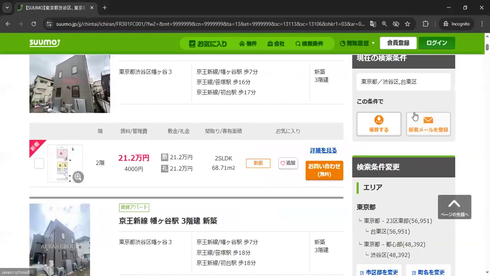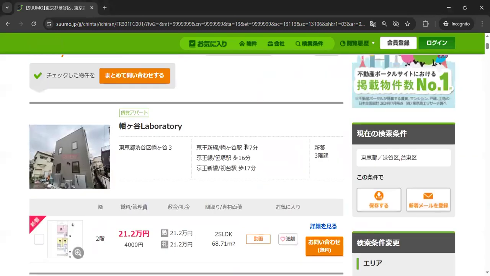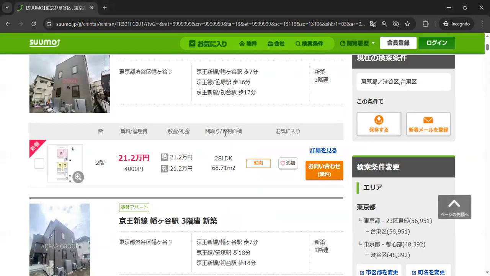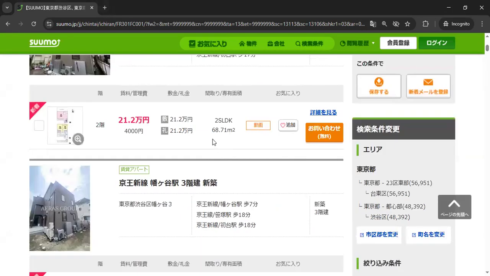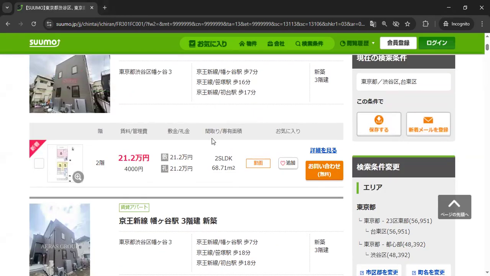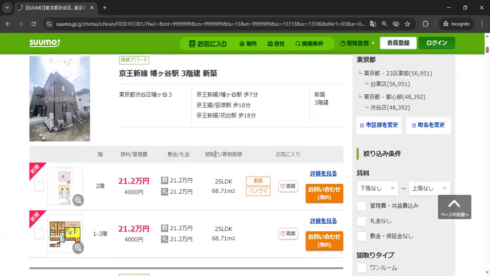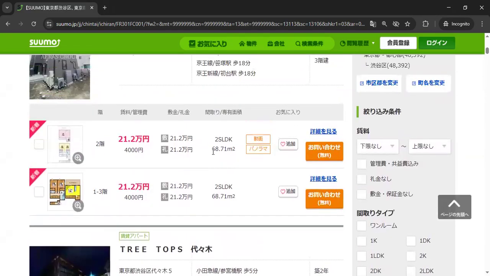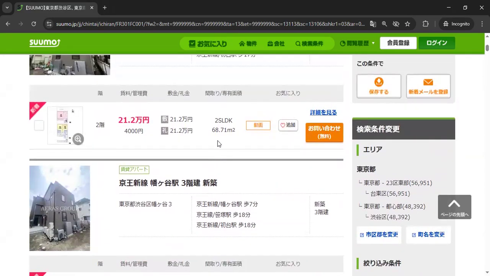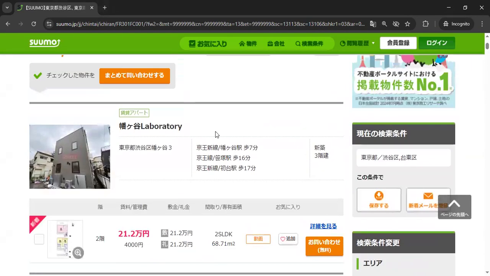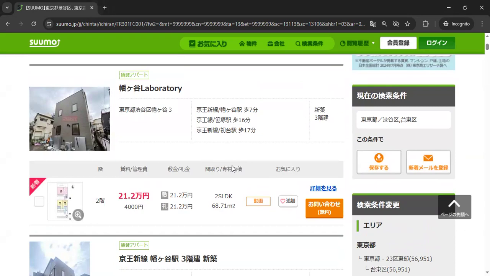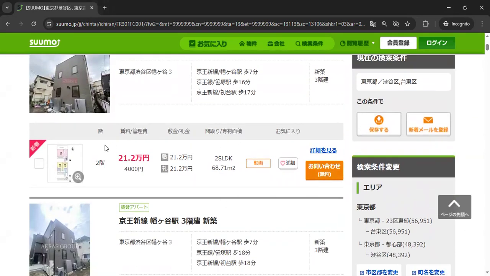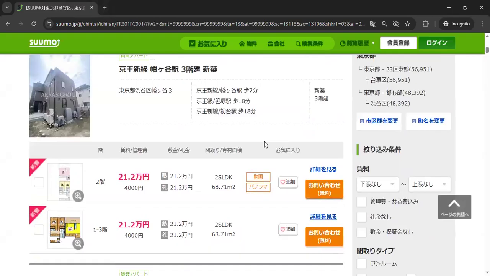Why would I not recommend this to foreigners? My watchers, I believe, would most likely be foreigners. I don't foresee Japanese people being curious about Japan. Maybe they want to know from the perspective of a foreigner. But especially since it's in English, this is not intended for a Japanese audience, but for an international audience. And the reason it's difficult for foreigners is because here you're looking for rooms you like, right?